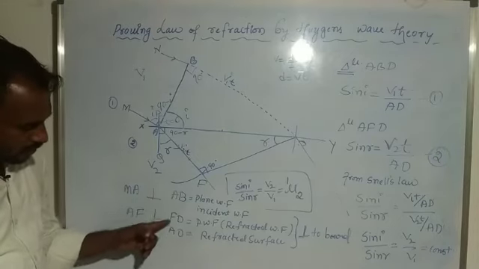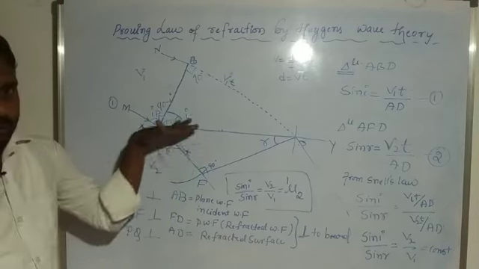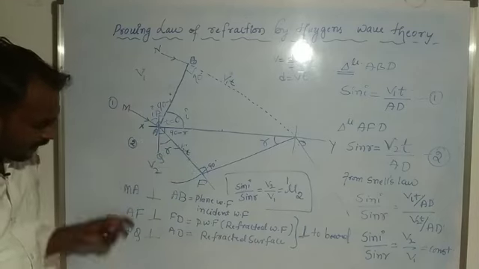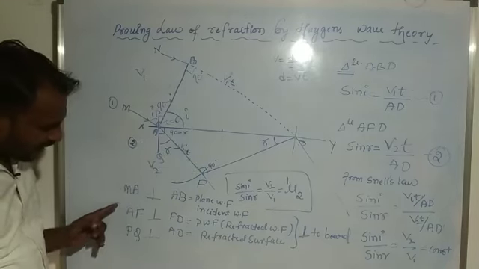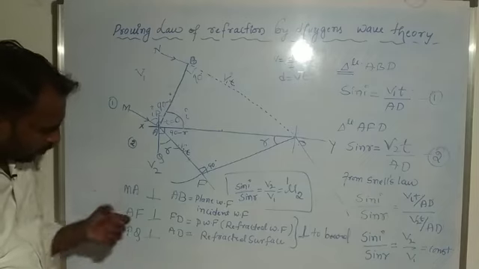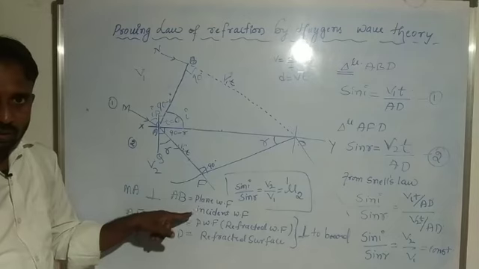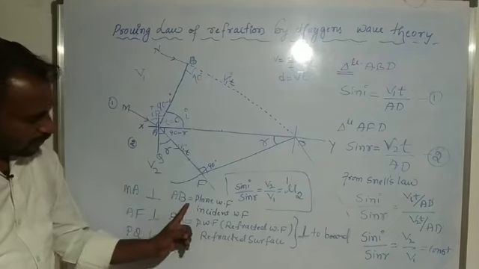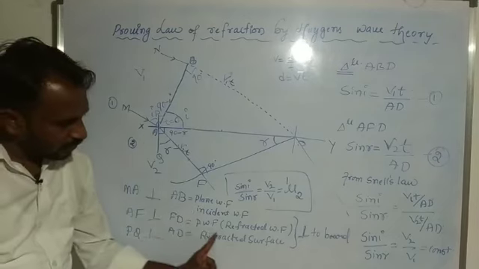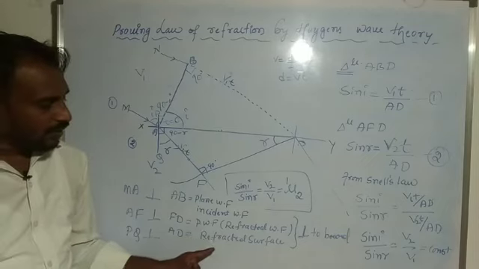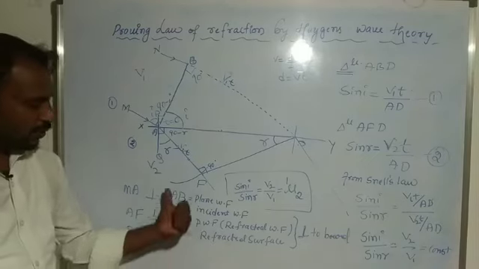So these three are perpendicular to the board, and the incident ray, refracted ray and normal are perpendicular to the incident wavefront, refracted wavefront and refracted surface. It means perpendicular to this board.